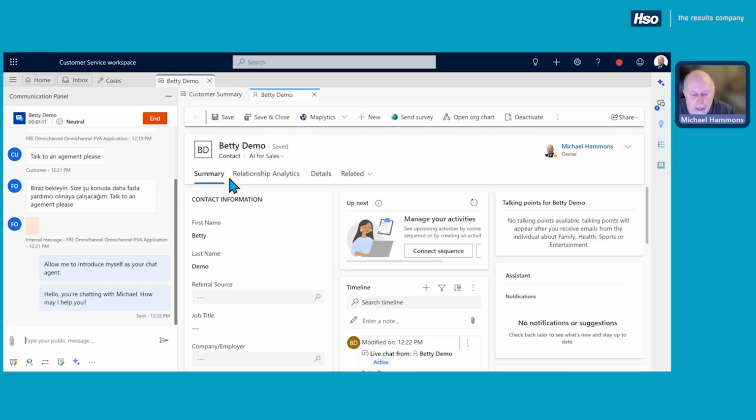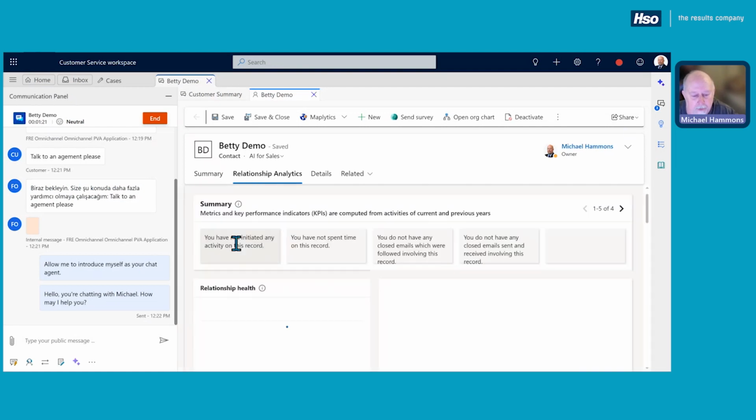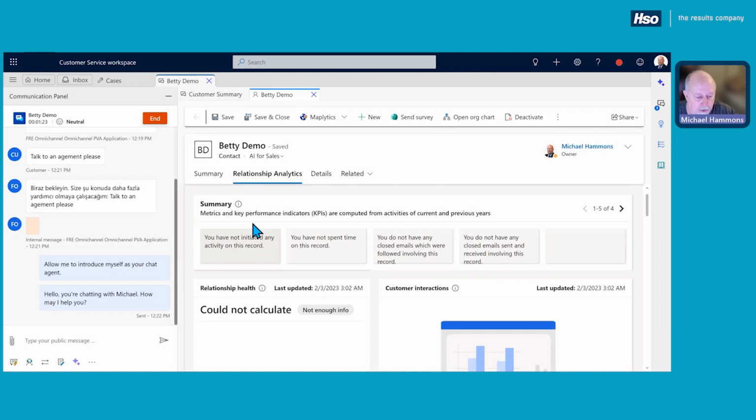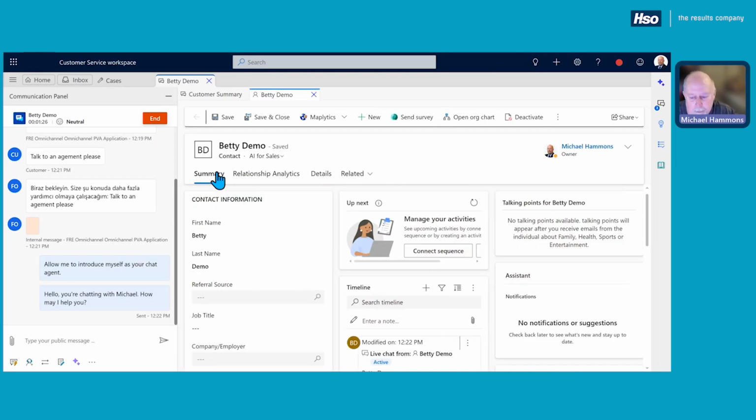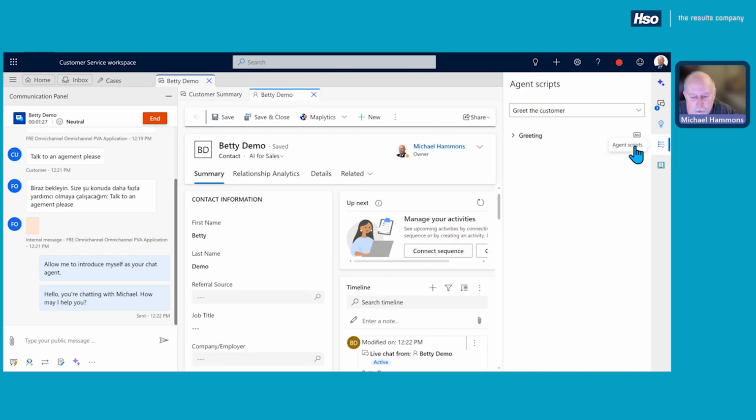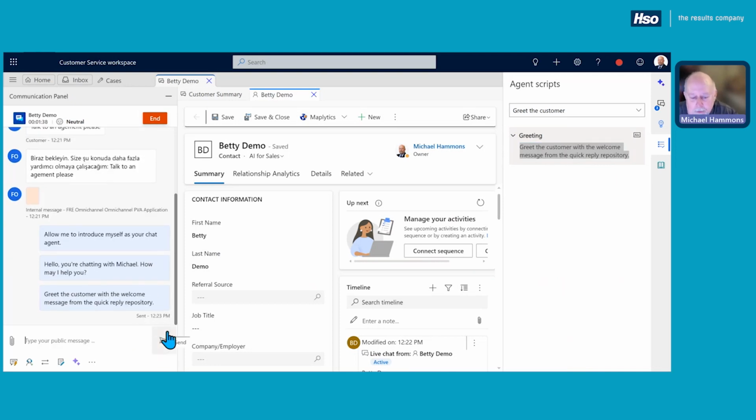And so from here, we can see additional details. We can get our 360-degree view and look at all the details about what our interactions have been with Betty. We can also use our scripting. In this case, it says, here, how do I greet the customer? And we just do a quick copy, paste, boom, and have another conversation. Right?